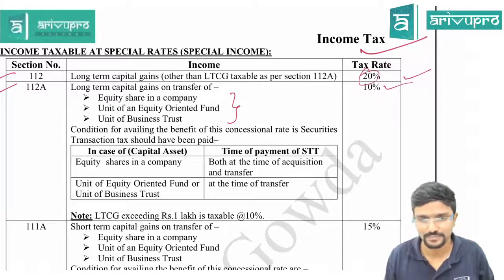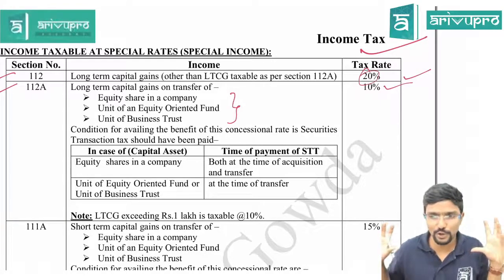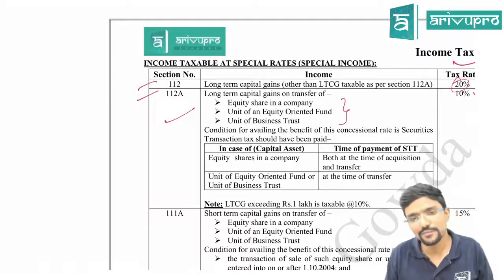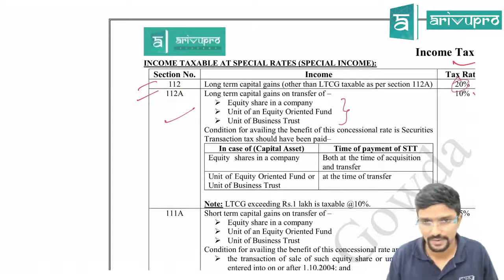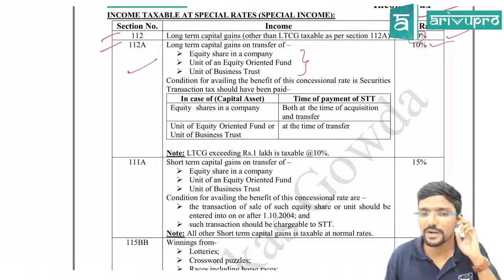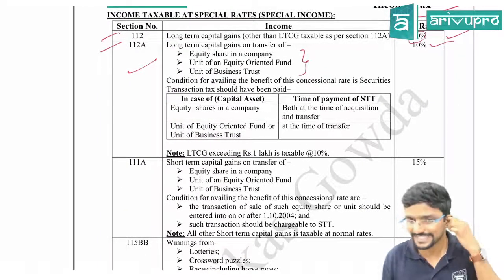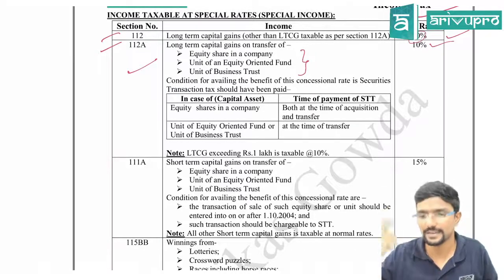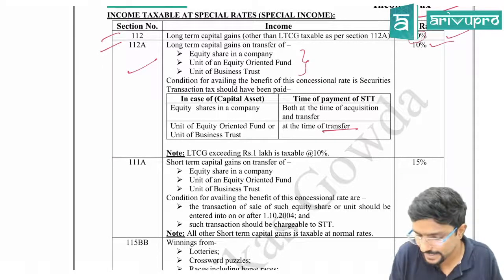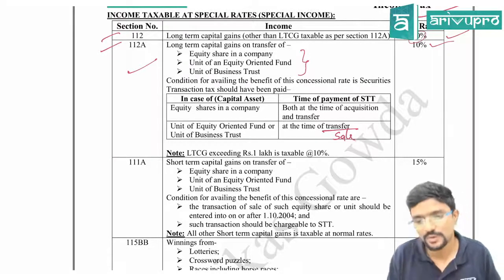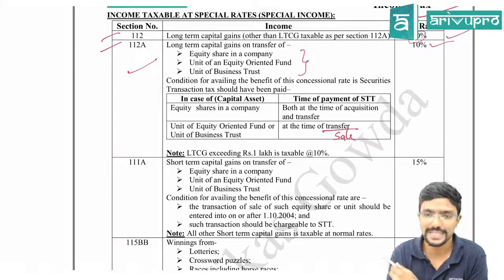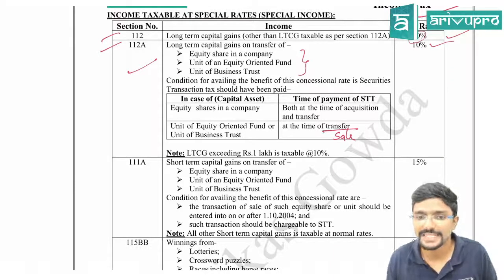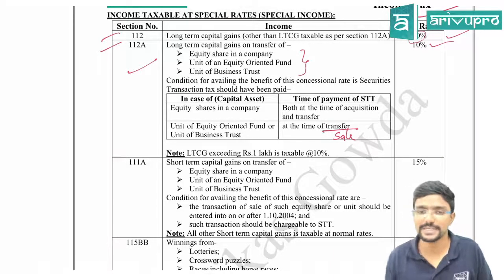Please be careful. Okay, whenever you have long-term capital gain, first you see whether you are covered in 112A. If not, go for 112. That's all. Clear? Next, second point. Unit of equity oriented fund or unit of business trust. Both put together. You would have paid STT at the time of transfer. That means sale. See, normally they use the word in the act transfer. That is nothing but sale, guys. Okay, it has other meanings also which we will see in capital gains chapter. Agree? Then, but note you can see LTCG exceeding rupees 1 lakh is taxable at 10%.